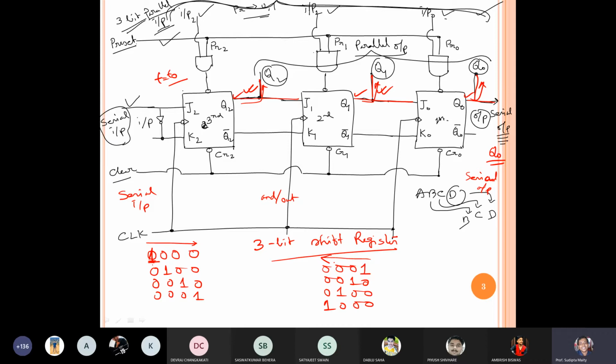Now suppose we have one kind of register, a shift register where left shifting and right shifting both are possible. Then it is called bidirectional. Where left shifting is also possible and right shifting is also possible, this kind of shift register is called a bidirectional shift register.